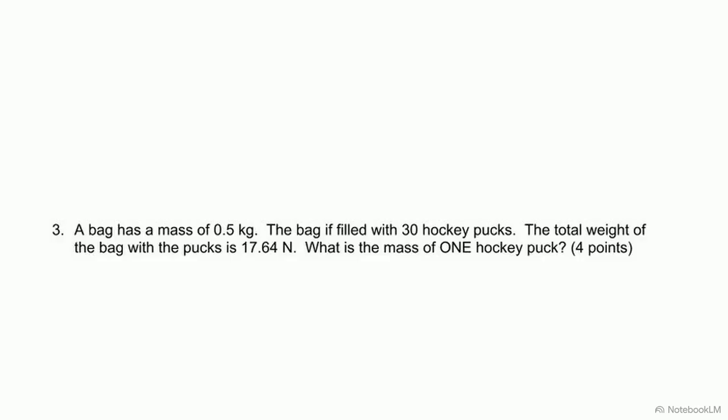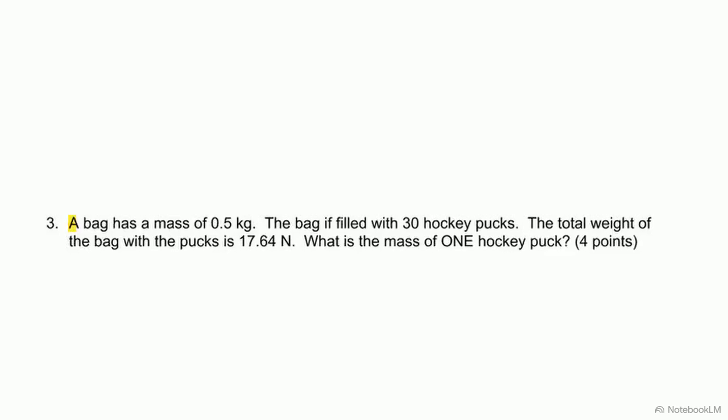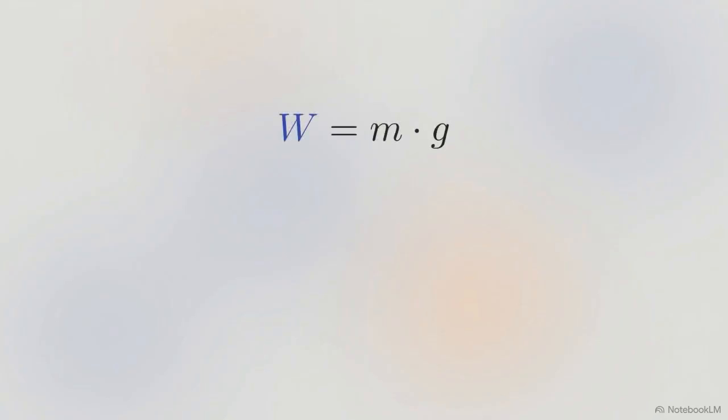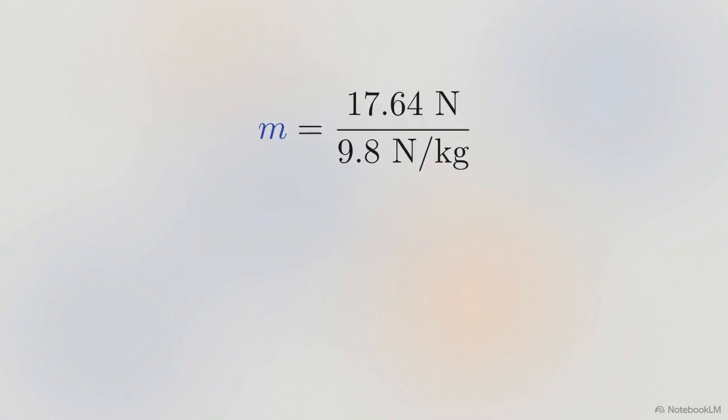Sometimes we have to work this equation backward to find a missing mass. Look at question 3. We have an empty bag with a mass of 0.5 kilograms. When we fill it with 30 identical pucks, the total weight on Earth is 17.64 newtons. To find the total mass, we rearrange our formula to m equals W divided by g. We divide that weight of 17.64 newtons by Earth's gravity of 9.8, which gives us a total combined mass of 1.8 kilograms.